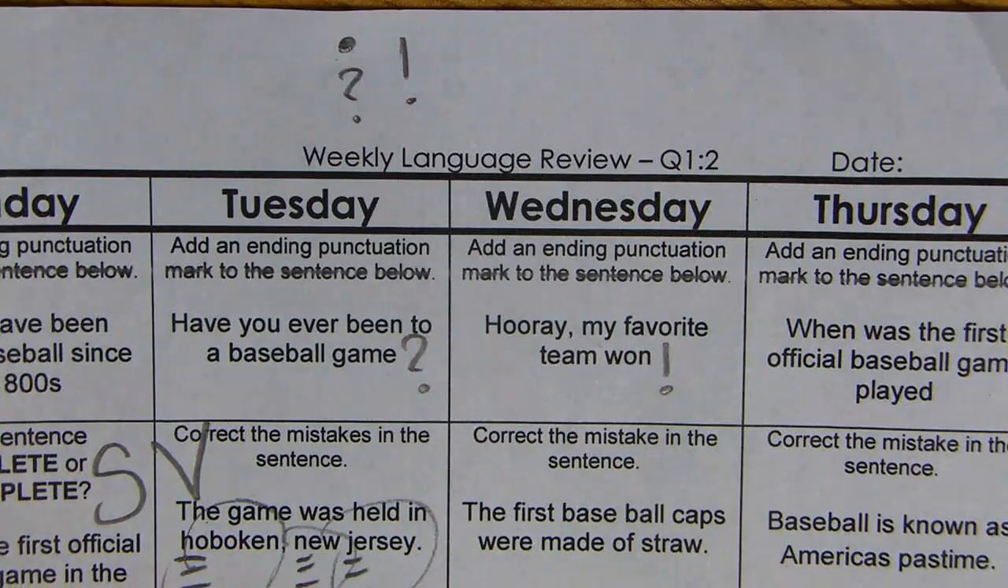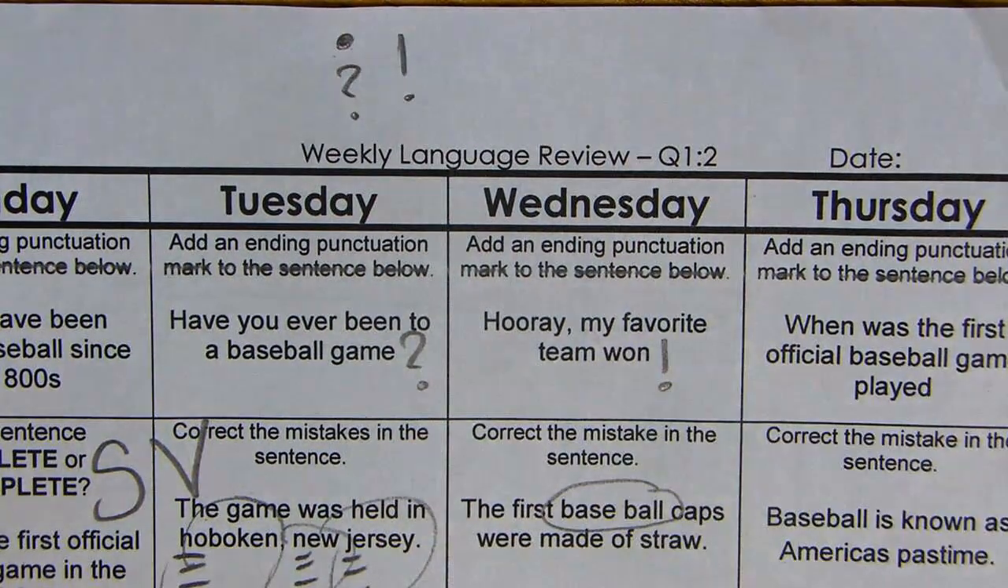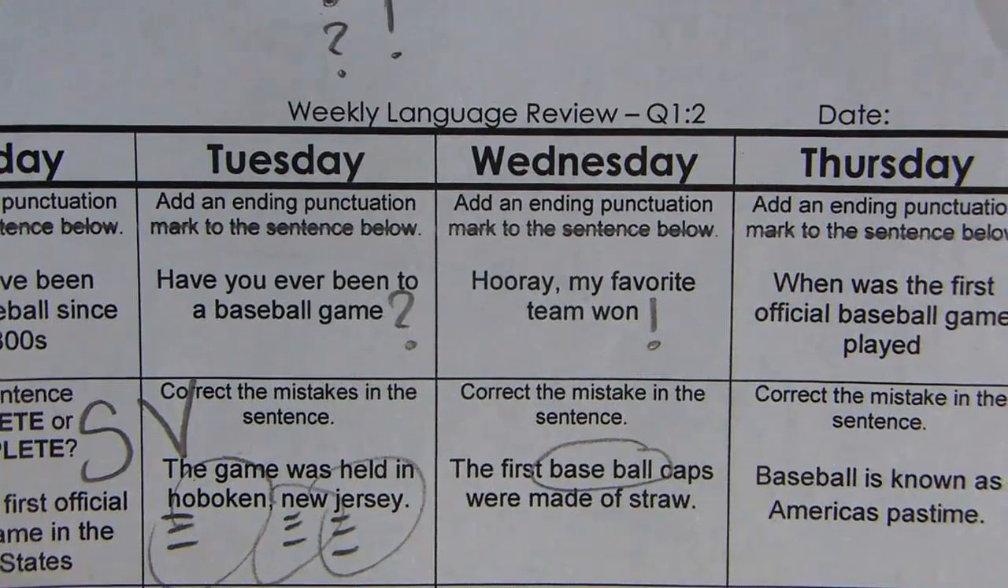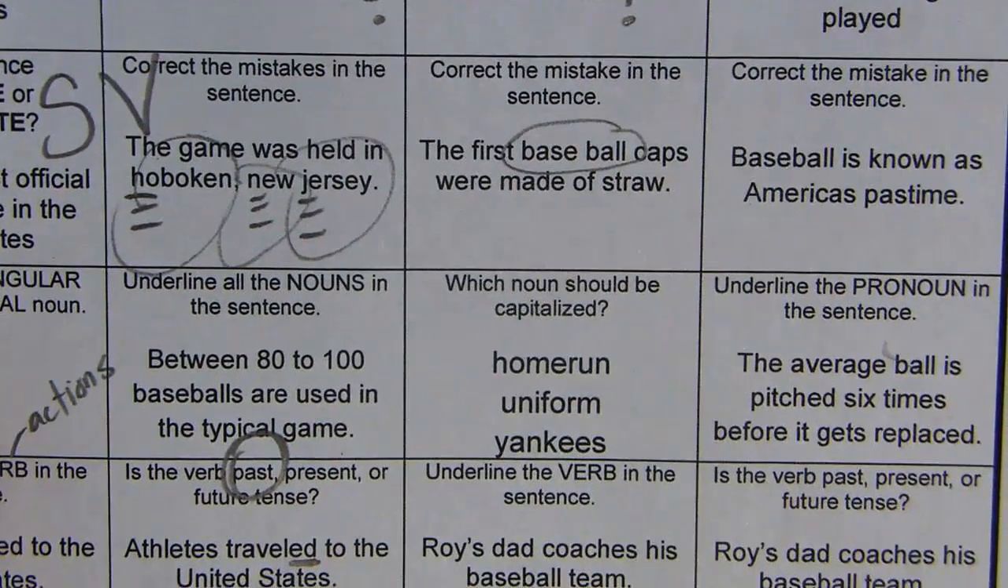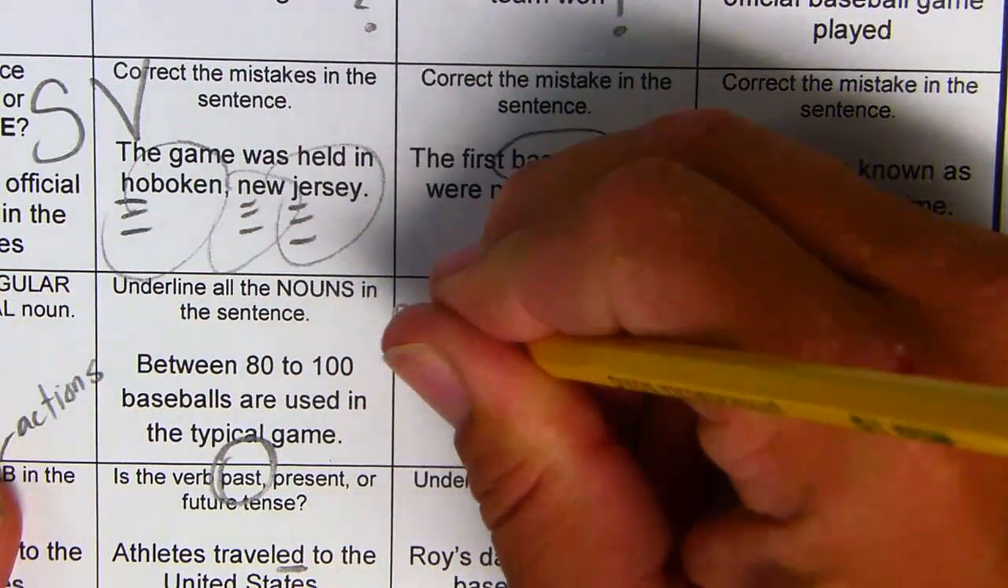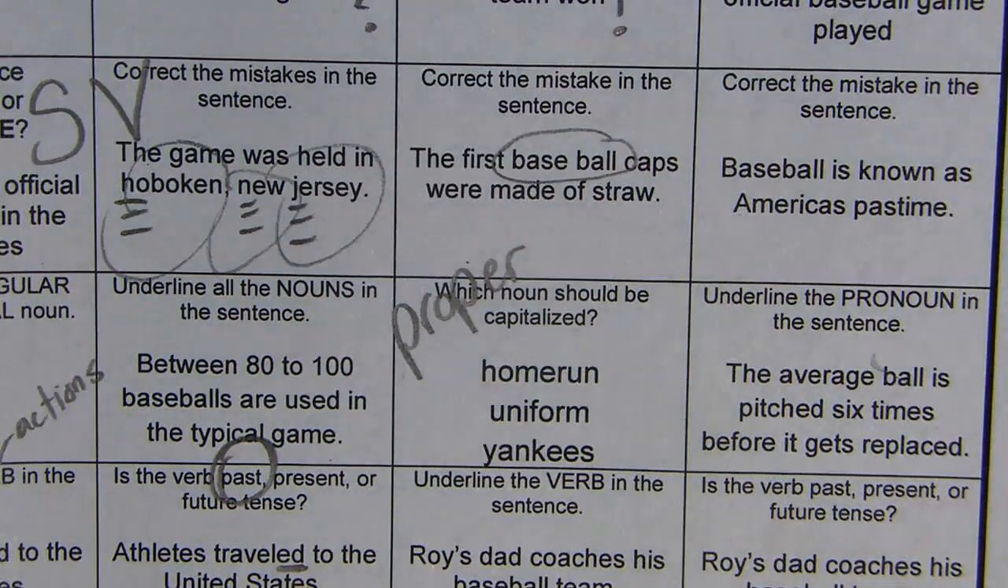Correct the mistake in the sentence. The first, baseball caps. I want to say baseball is one word. That's what I'm looking at there. Baseball is one word. Okay, proper nouns are always capitalized. Ooh, remind me to add that to our chart paper over there. Proper nouns are always capitalized.